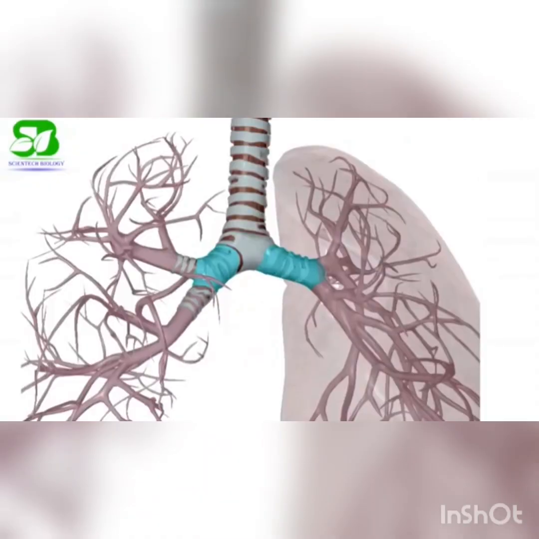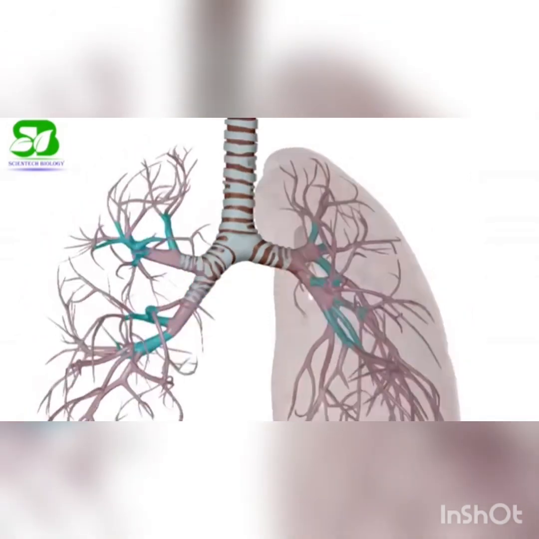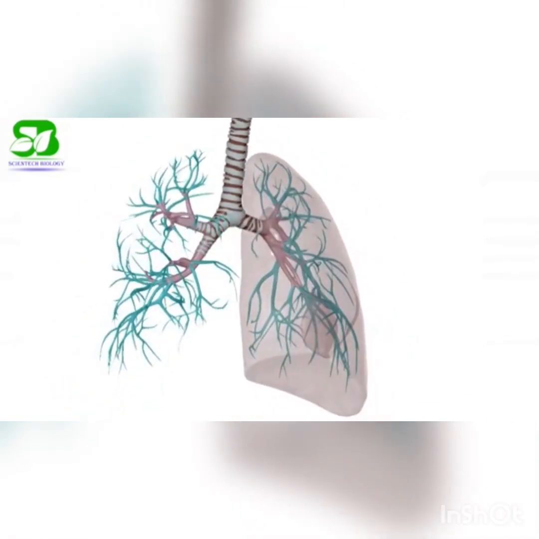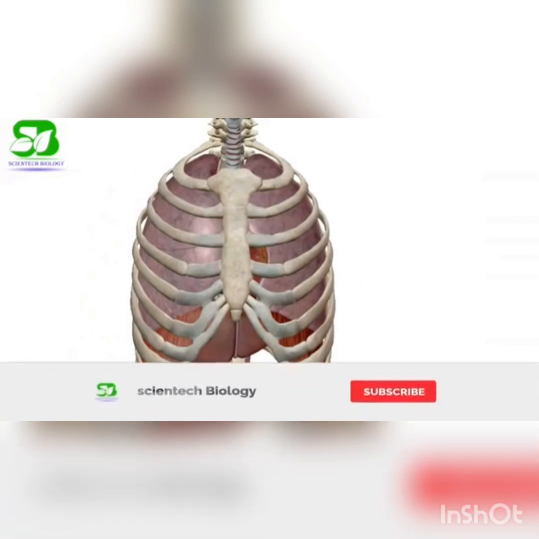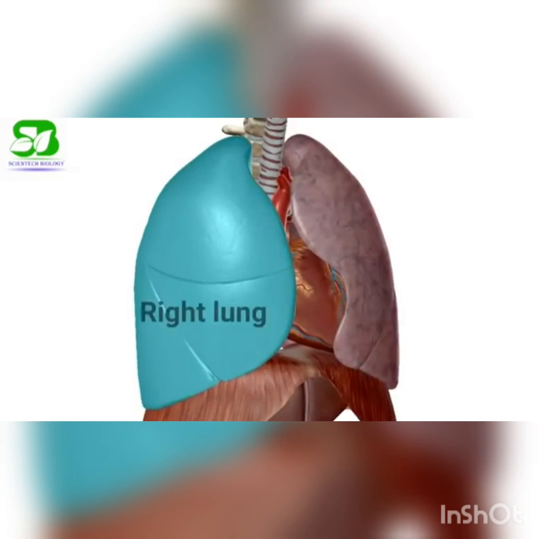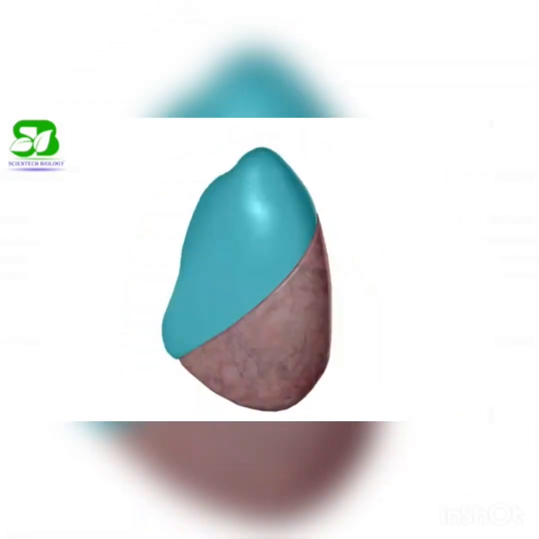The bronchi are the air passages into the lung that begin at the end of the trachea. There are 2 bronchi, one for each lung. The bronchi divide and redivide to form bronchioles. There are 2 lungs in the human body, which are located inside the thoracic cage. The right lung is bigger than the left. The right lung has 3 lobes and the left has 2.